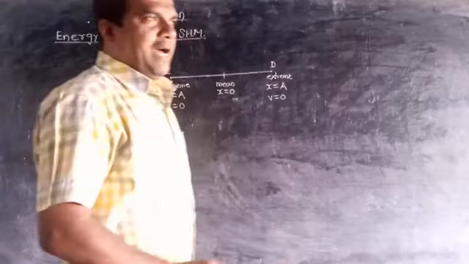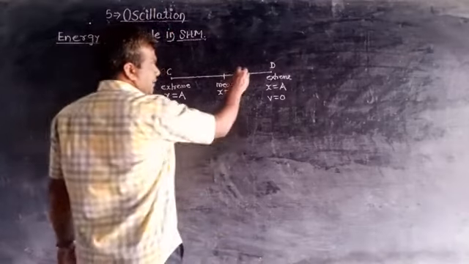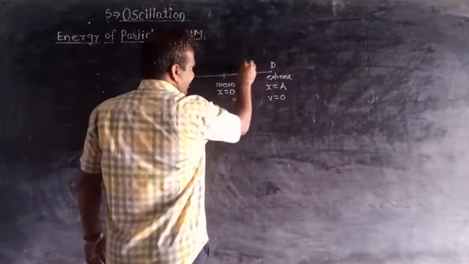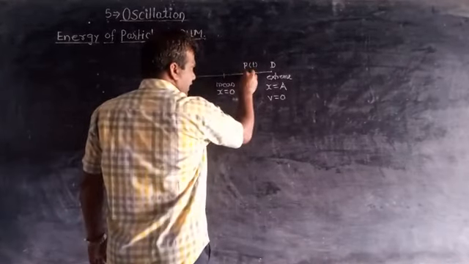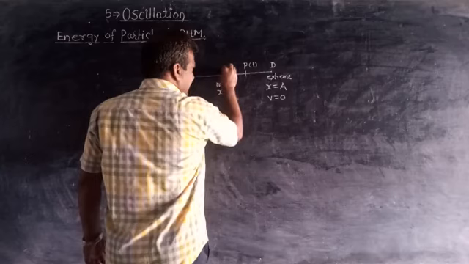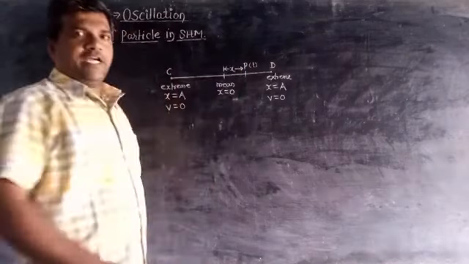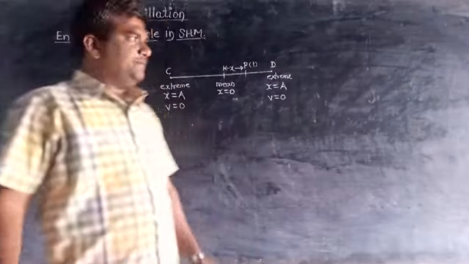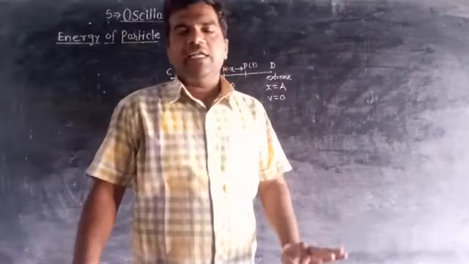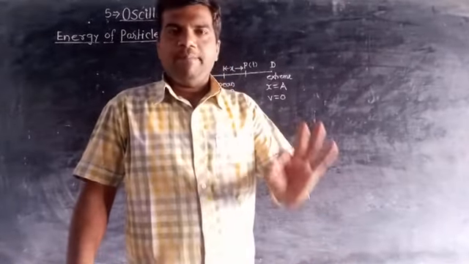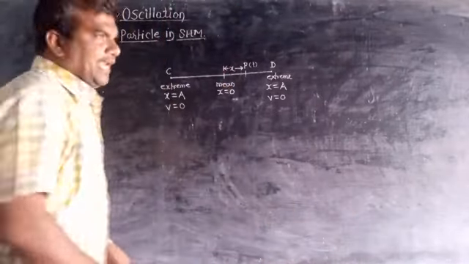So consider a particle performing SHM and suppose it is at any position P at time t. At any time t, suppose the particle is at point P at a distance x from the mean position, means the displacement of the particle from the mean position is x at time t, and we have to determine here the kinetic energy and potential energy at point P in general, right? So first we calculate the kinetic energy.